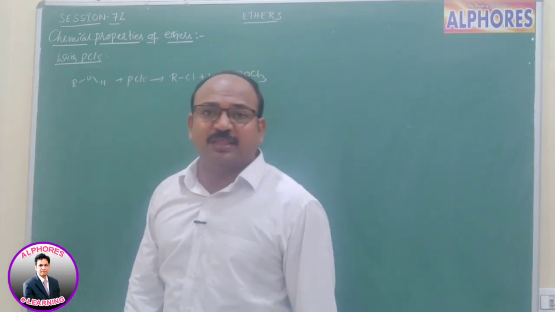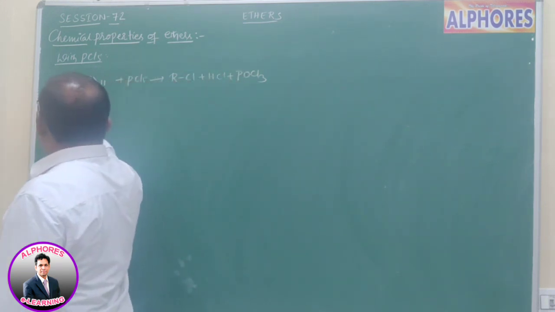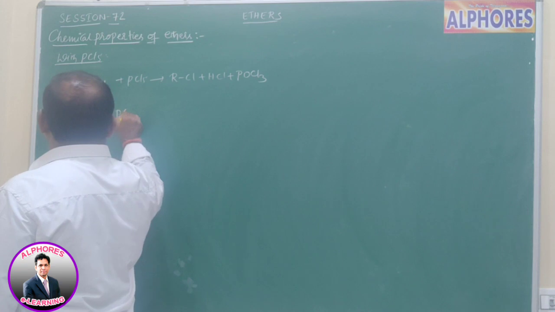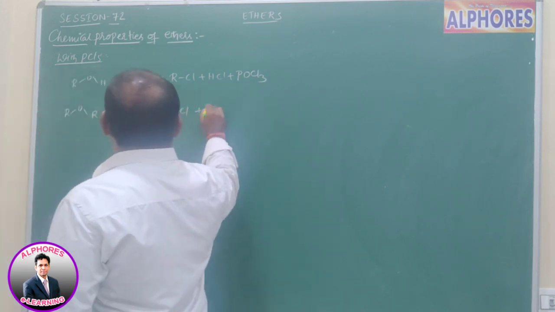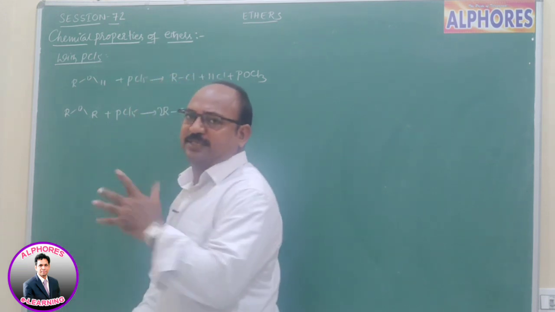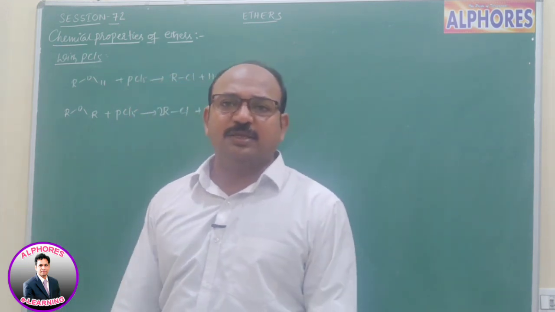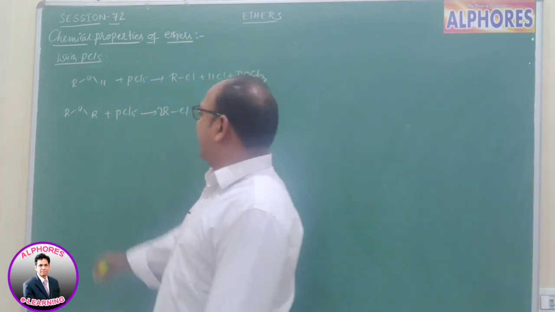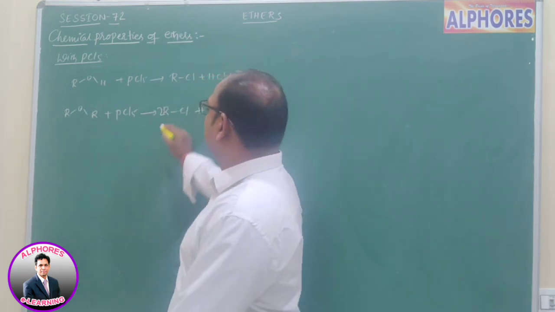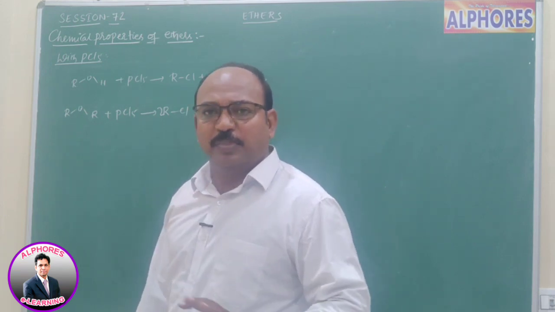But in case of ethers we have ROR, which upon reaction with PCl5 gives 2 moles of alkyl halide and POCl3. There is no HCl here. In alcohols you get RCl, HCl and POCl3, whereas in ethers we get 2 moles of RCl and POCl3.